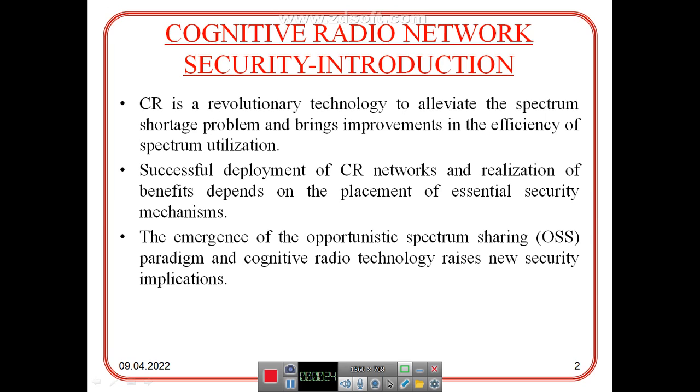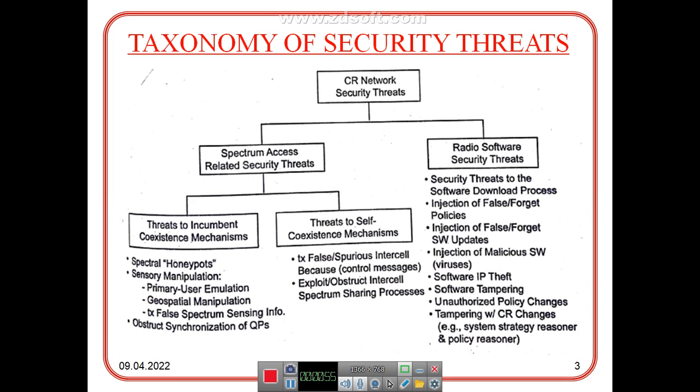Cognitive Radio Network Security: Introduction. CR is a revolutionary technology to alleviate the spectrum shortage problem and brings improvements in the efficiency of spectrum utilization. Successful deployment of CR networks and the realization of benefits depend on the placement of essential security mechanisms. The emergence of the opportunistic spectrum sharing (OSS) paradigm and cognitive radio technology raises new security implications.